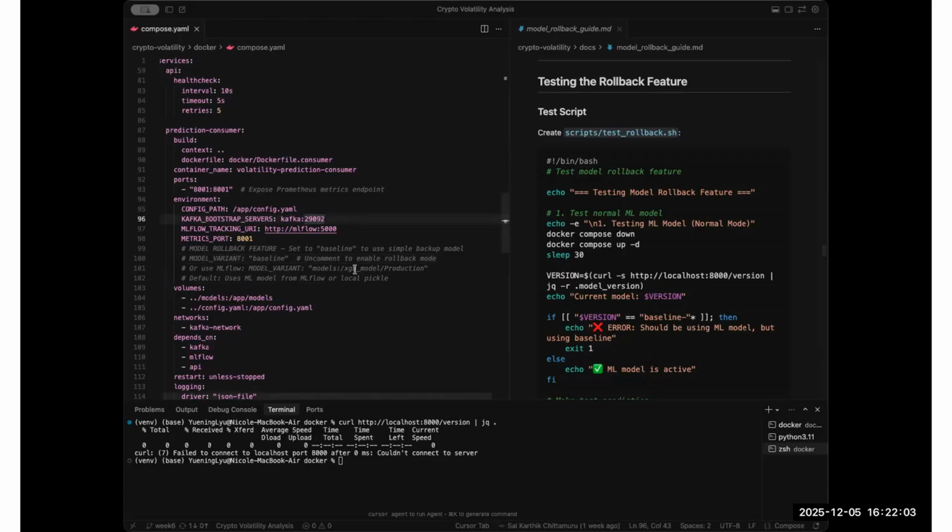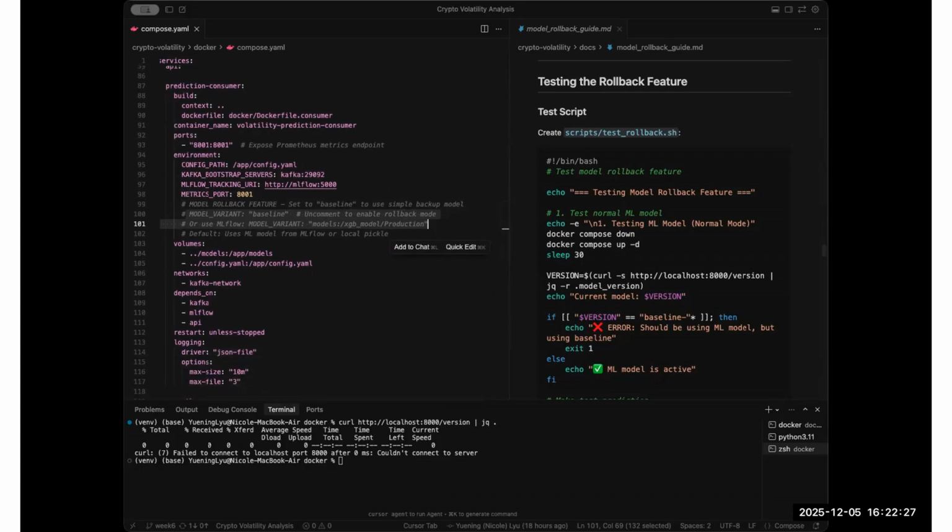In our compose file, you can see we have a few lines of comment. This variable, model variant, when set to baseline, switches to our backup model. Just uncomment this line and restart. When the environment variable changes, it's a rollback in under 2 minutes. The baseline model we use is a simple stats model instead of machine learning, so it's less accurate, but very reliable.